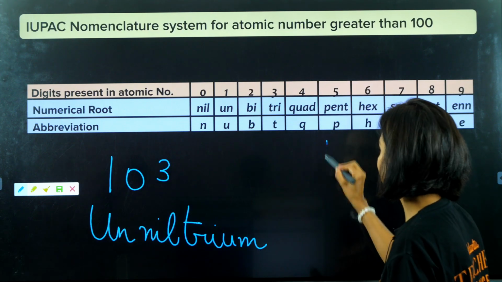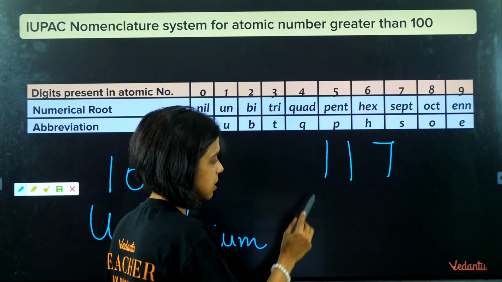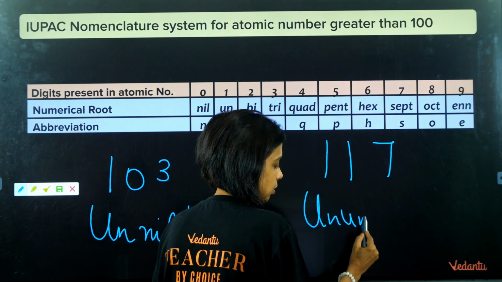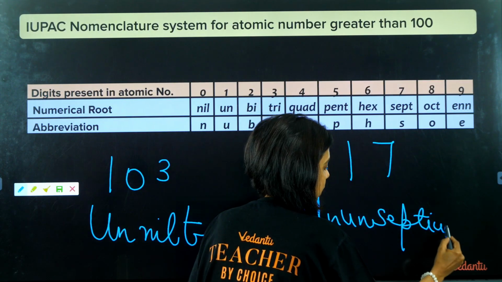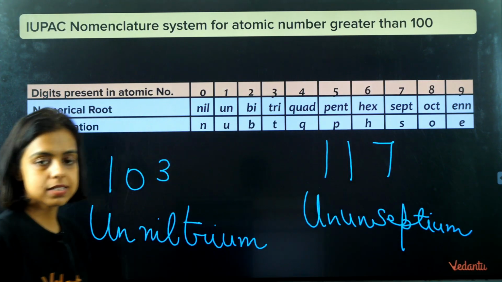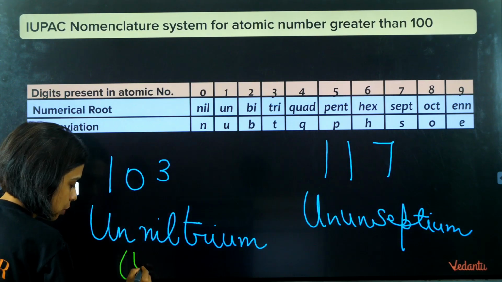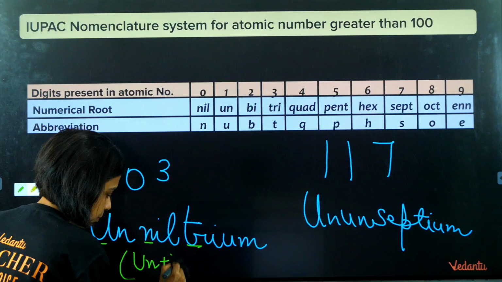For example, I have 117. So what will be the name of this element? Un for 1, again un, and sept for 7. ium in the end. Ununseptium.